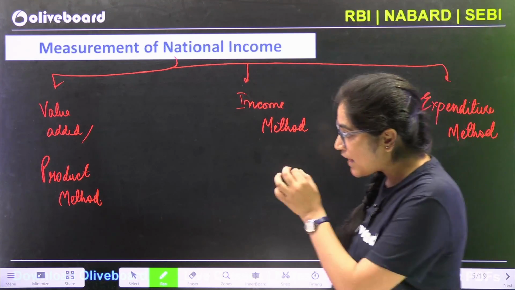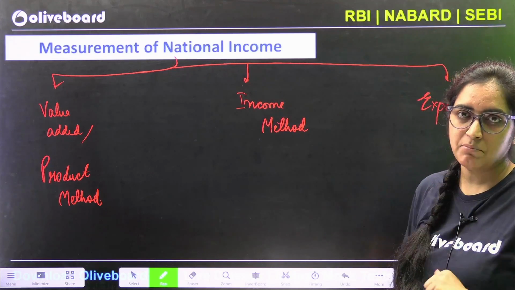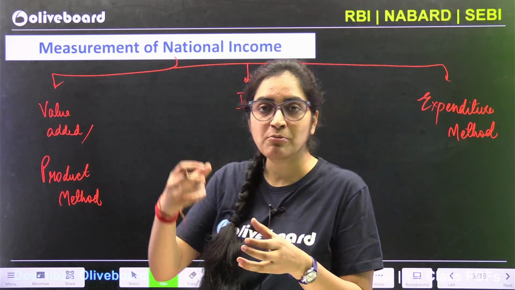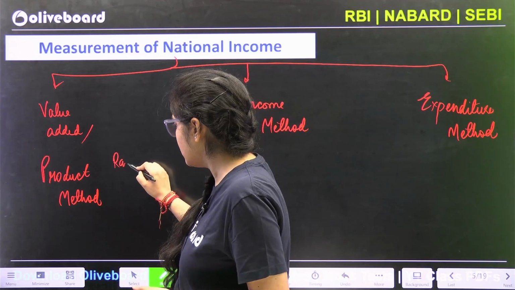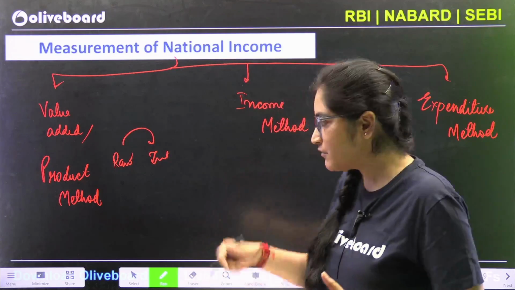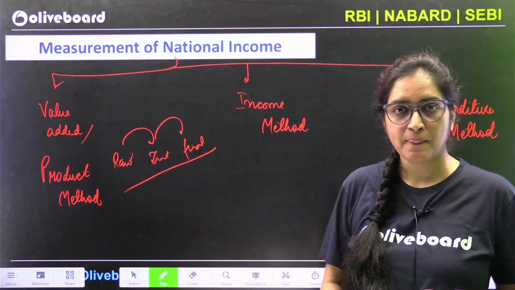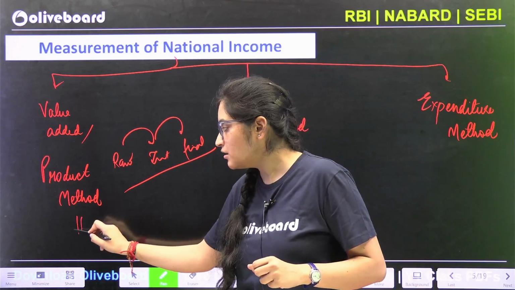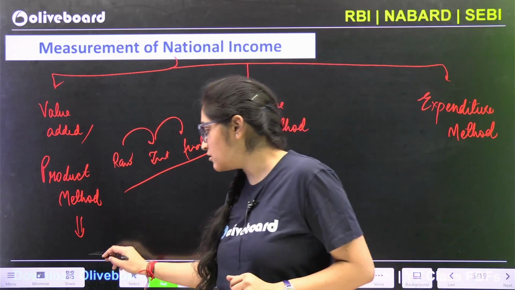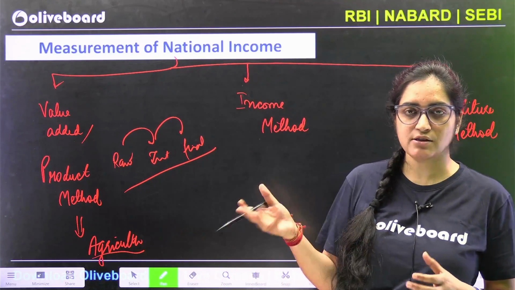Whenever I say value added method or product method, I'm giving you a hint of it before getting deep into this. When I'm saying value added method, I'm just taking into account how value is being added from raw material when we are going towards intermediate goods. So what is the amount of value that we are adding in a product? And when we are going from intermediate goods to final products, how are we going to add the value to it? So if you ask me in which sector we go for this value added method, then it's your agri sector primarily. It's easier to calculate the agri sector income via this value added method.